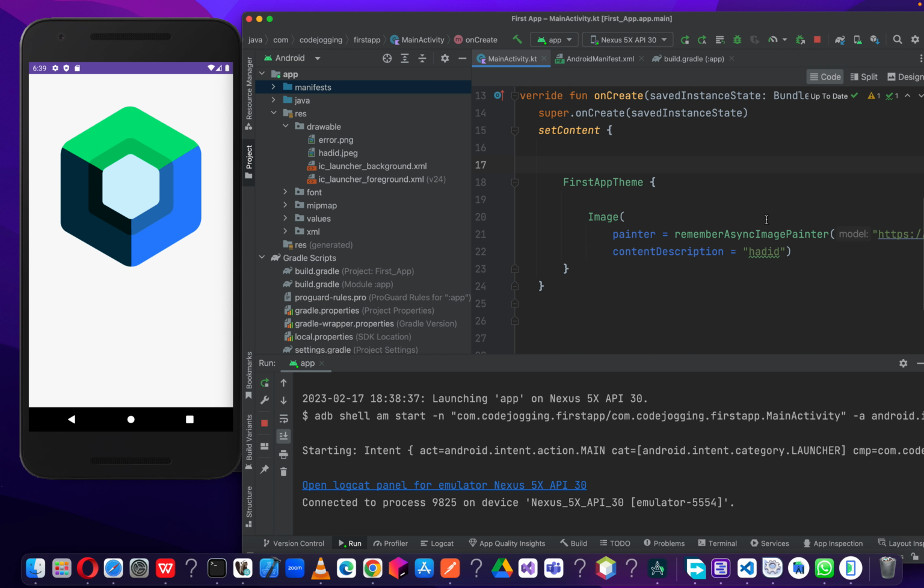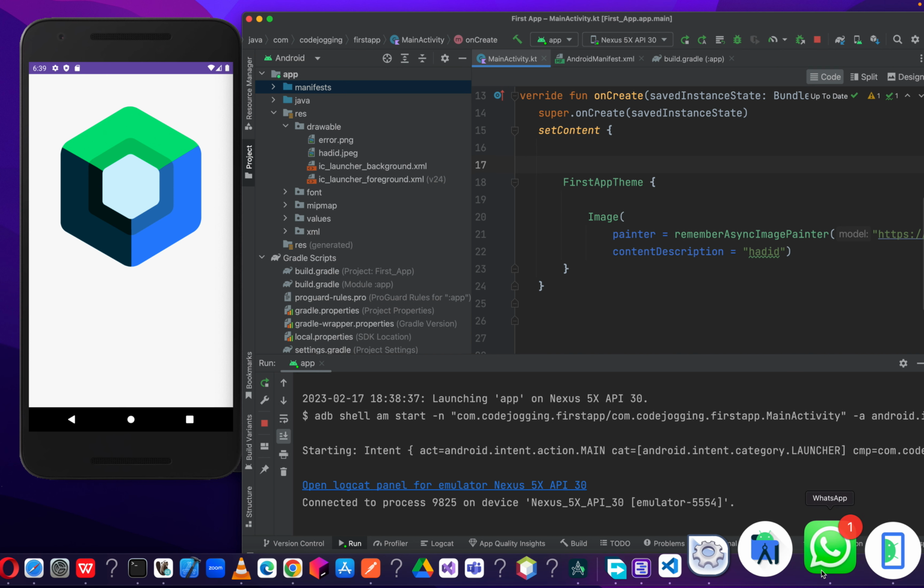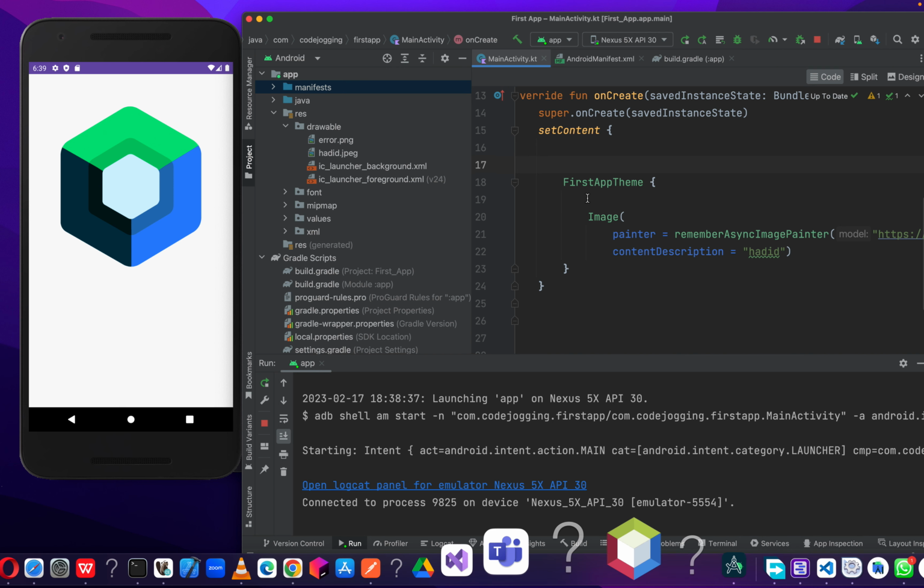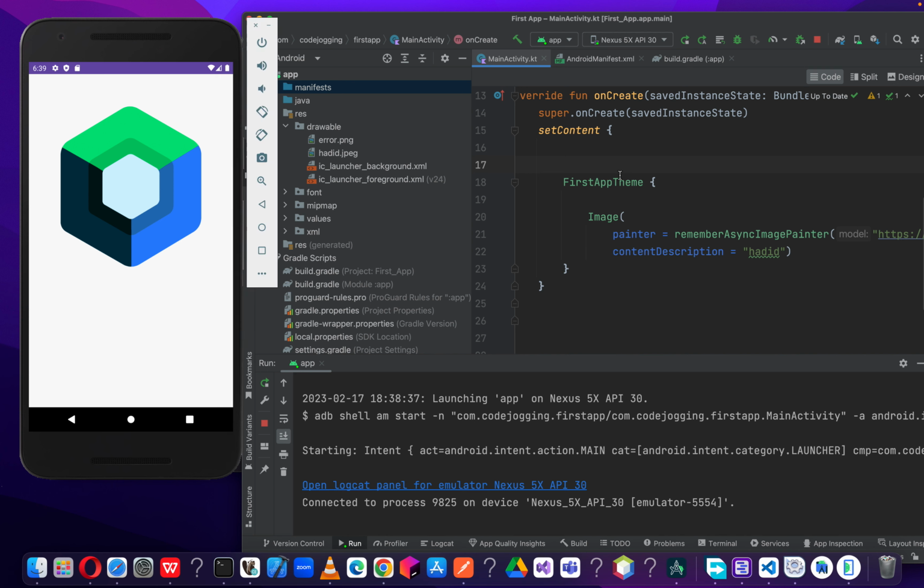So what we can do is we can then display a placeholder in our app, so that whilst we are waiting for our image to load, we can also display something to the user that, oh, okay, we should wait for a while, the image is loading.